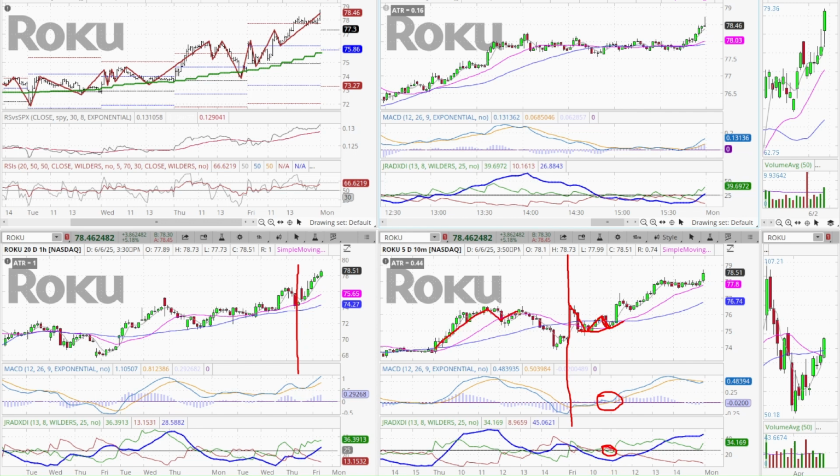On the way up, we showed really nice strength, and then we had a pretty strong decline into the close that did cause selling pressure, but it wasn't as strong as the buyers were. You see how the buyers are still in command. If you don't understand this, I go into this in detail. You need to understand the difference between the buy side and the sell side.